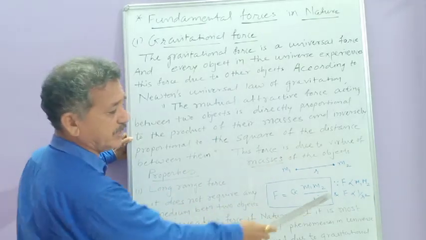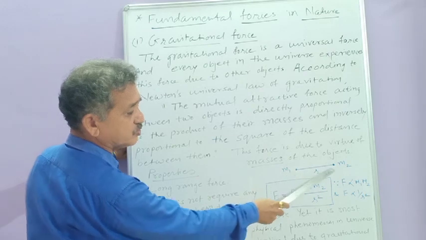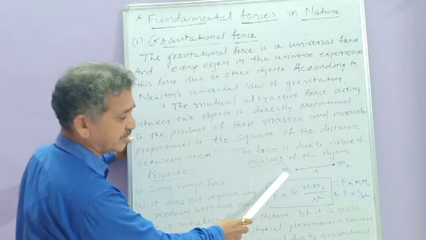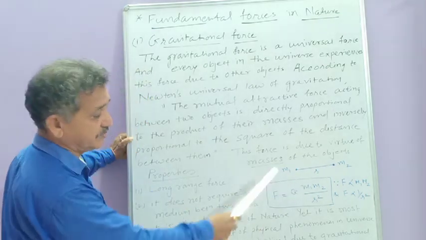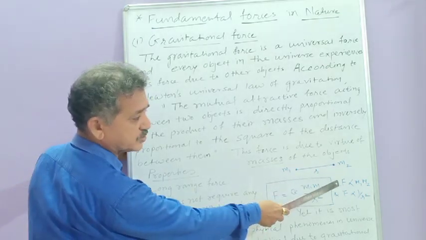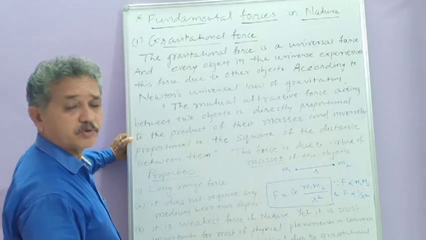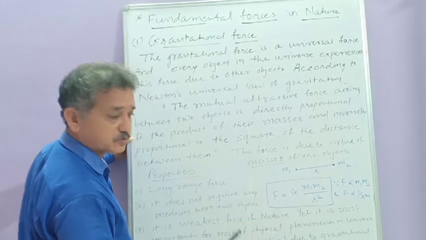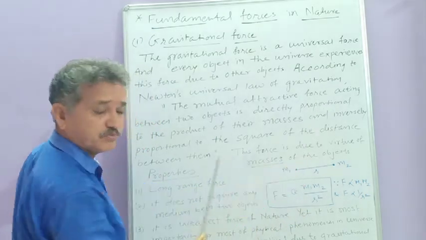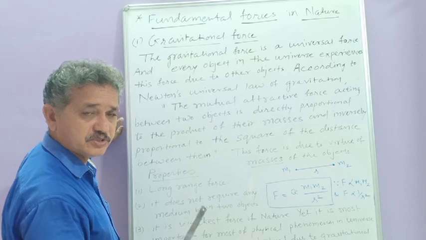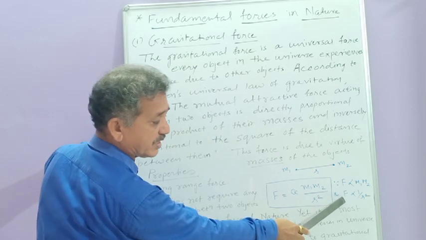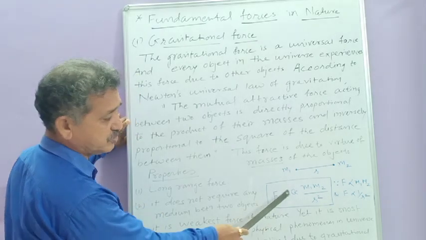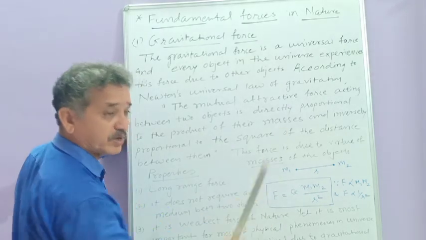In short, for two massive objects M1 and M2 separated by distance r, the larger the masses, the larger the force between them, because this force is directly proportional to the product of their masses, and it is inversely proportional to the square of the distance. So the larger the distance, the smaller the force; the smaller the distance, the larger the force, because F is proportional to 1 upon r square. So the combined equation is F equal to G into M1 M2 upon r square.